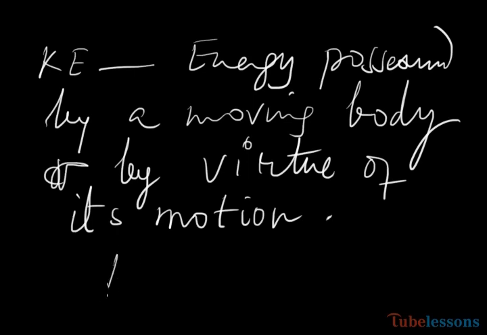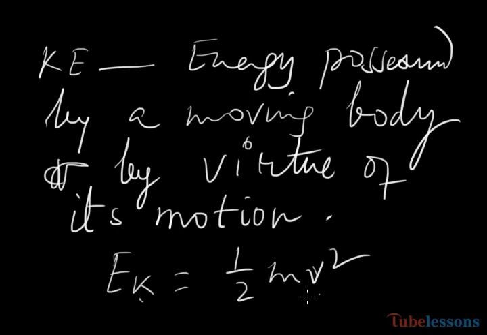And this kinetic energy, Ek, will be measured by the formula half mv square. That is half into mass into velocity square. More will be the mass, more will be the kinetic energy, more will be the velocity, more will be the kinetic energy. And kinetic energy is increased by the square of the velocity. So if velocity increases, then kinetic energy will be increased by its square.